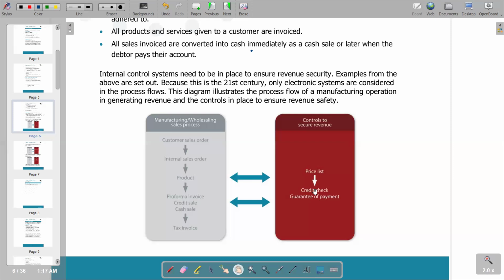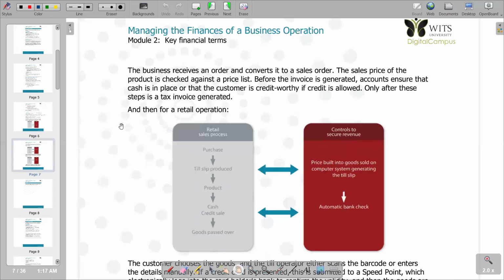So another internal control measure that can be put in place is credit check. And also, this is going to enhance the guarantee of payment. That is also a part of our controls to secure our revenue. So this is from the point of view of a manufacturing operation. But obviously, if you move forward, you're going to see that we also have a retail operation.